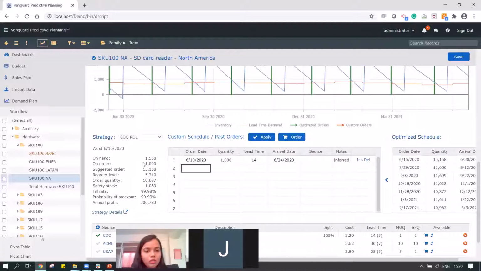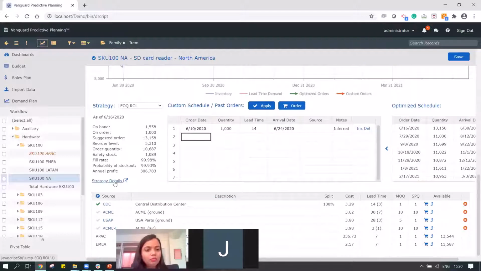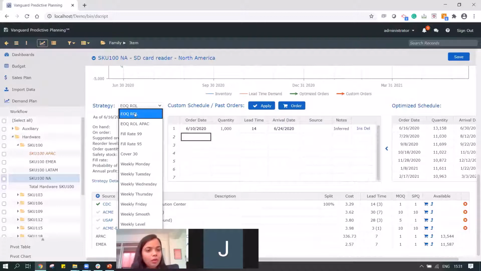What the system is trying to do is gather the information basis these strategies. It's trying to determine which strategy we need to adopt. In this case, we have adopted a strategy which is economic order quantity, ROL, and there are a whole lot of other strategies in place as well.